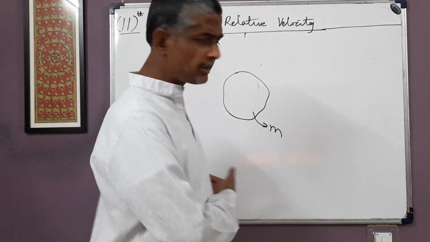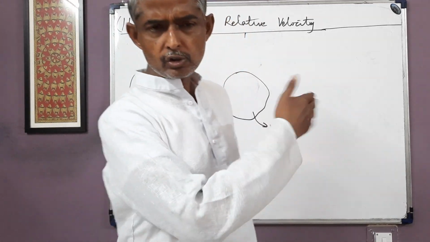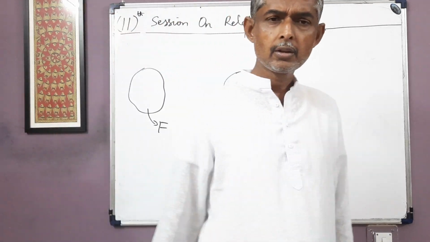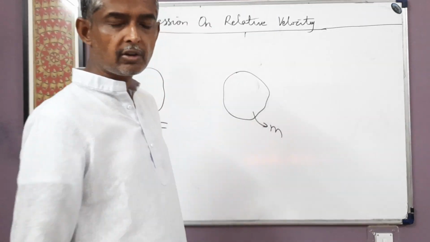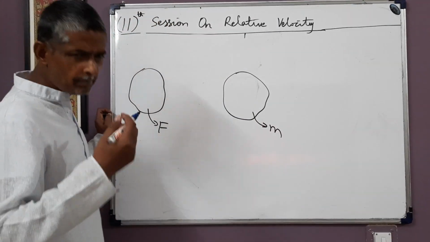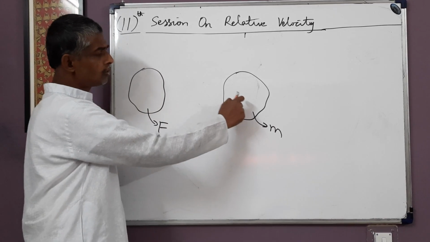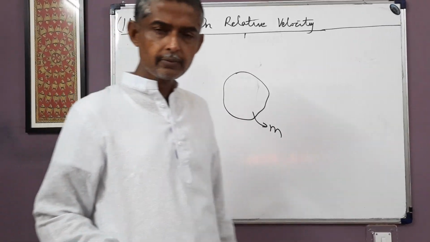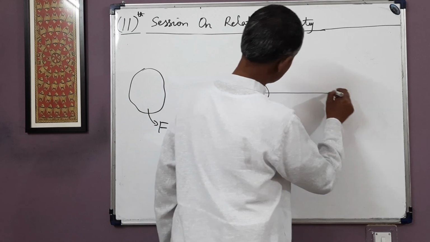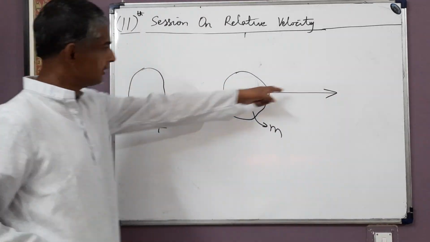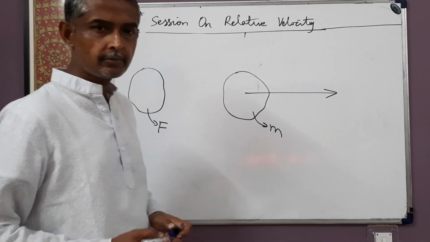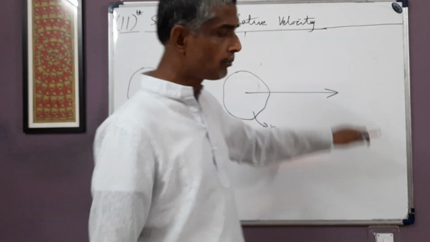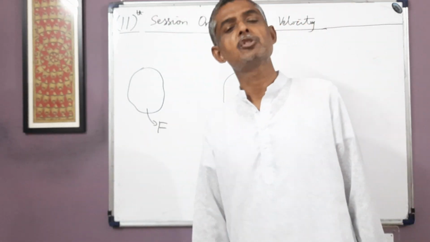Now M can move with respect to F in several ways, as discussed in previous videos on relative velocity, translation and rotation chapters. You will get it if you refer to the previous videos of this relative velocity chapter. So let us take the simplest case, that M undergoes rectilinear translation with respect to F. Suppose M moves in a straight line with respect to F, say along the rightward direction. This arrow indicates the motion direction of M with respect to F. Rectilinear translation, we have assumed, simplest case.